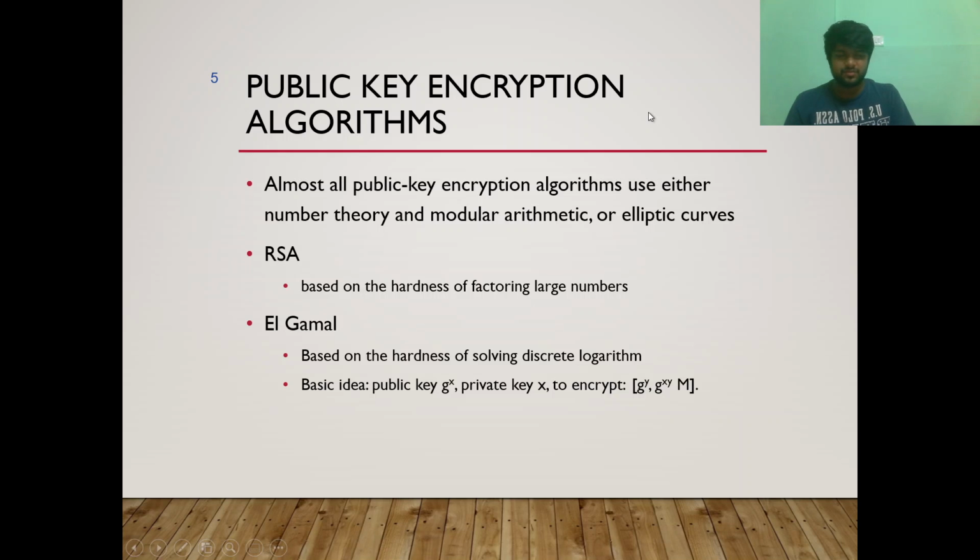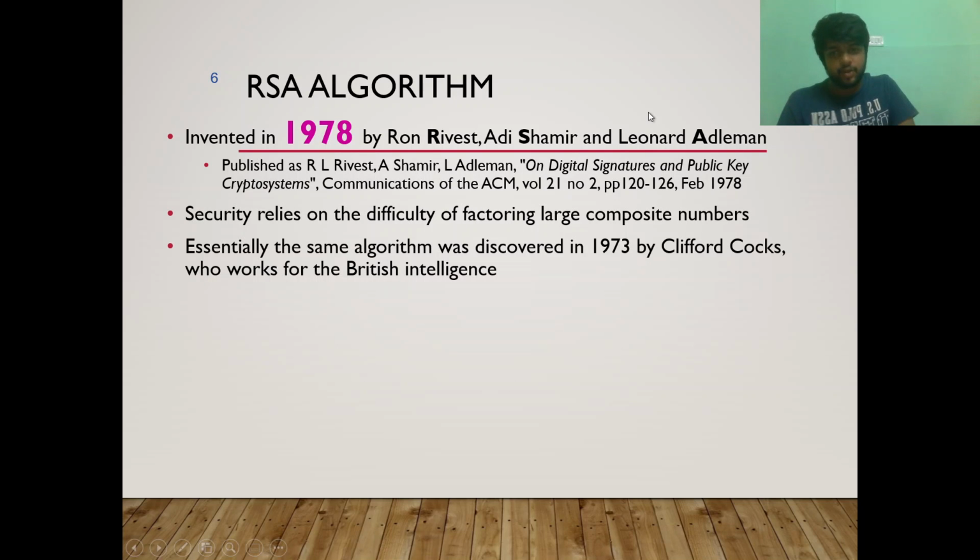The other technique, which we are not going to see, is the Elgamal technique, based on the hardness of solving the discrete logarithm problem. It basically uses log and mod to encrypt and decrypt. It uses the mod function to encrypt with a number which is infeasible to solve, and then we use the log and mod functions together to decrypt with the help of the private key. But RSA is a totally different algorithm, as we will see. So what is the RSA algorithm? The RSA algorithm was invented in 1978 by Ron Rivest, Adi Shamir and Leonard Adleman. It was published in this paper.